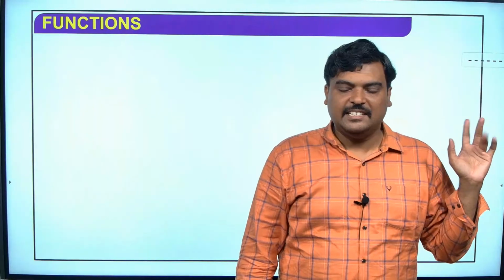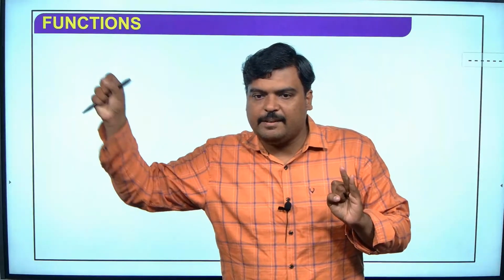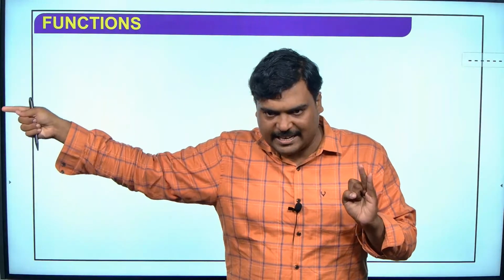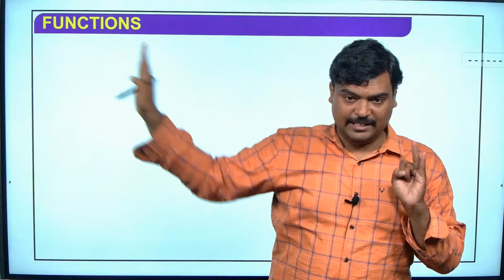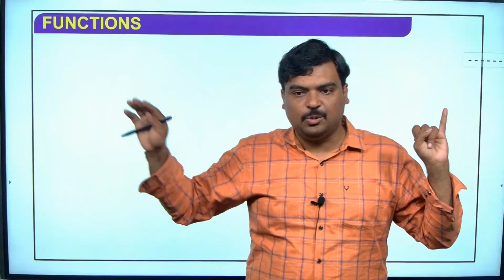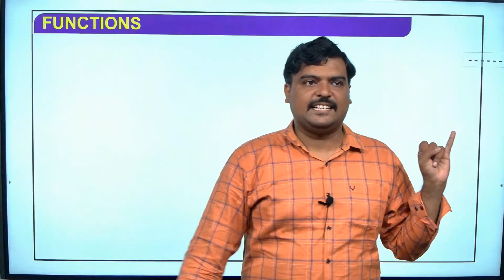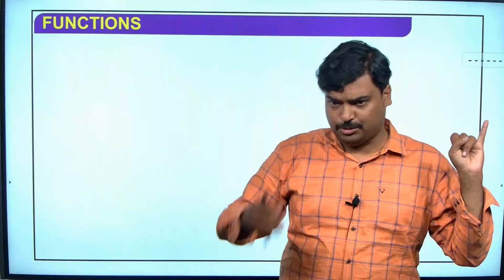Are you getting it, guys? After reflexive we went for symmetric. If A comma B belongs to the relation, then B comma A also should belong to the relation. That is, if I have 1 comma 2 in the relation, then 2 comma 1 also should be there in the relation.